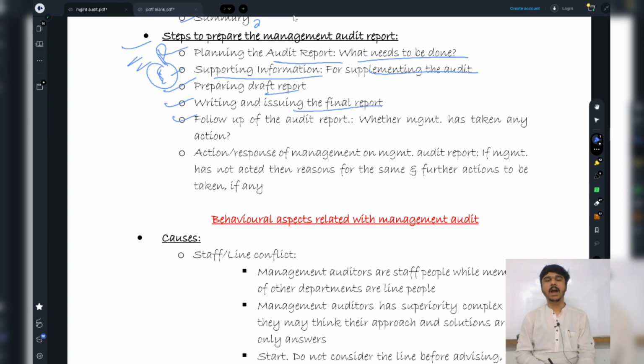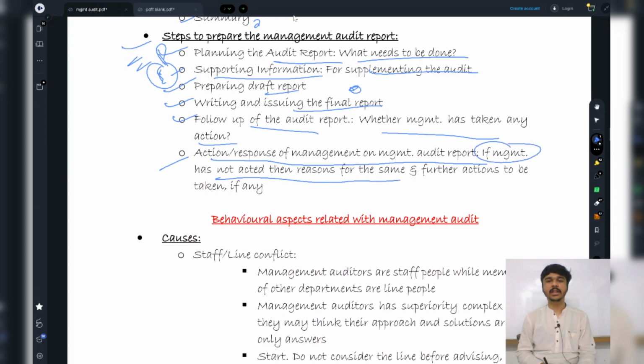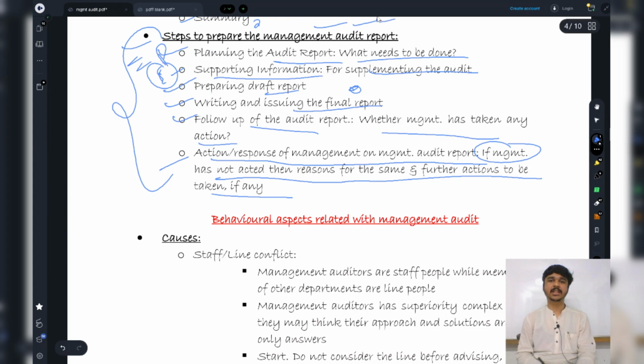But here, no. After issuing the final audit report, we also need to follow up on whether management has taken any action, and if they have not taken any action, right? So the action response of management on the management audit report. If the management has not acted, then we need the reasons and we need to check whether we need to take some further actions or not. So these are the steps to prepare the management audit report.